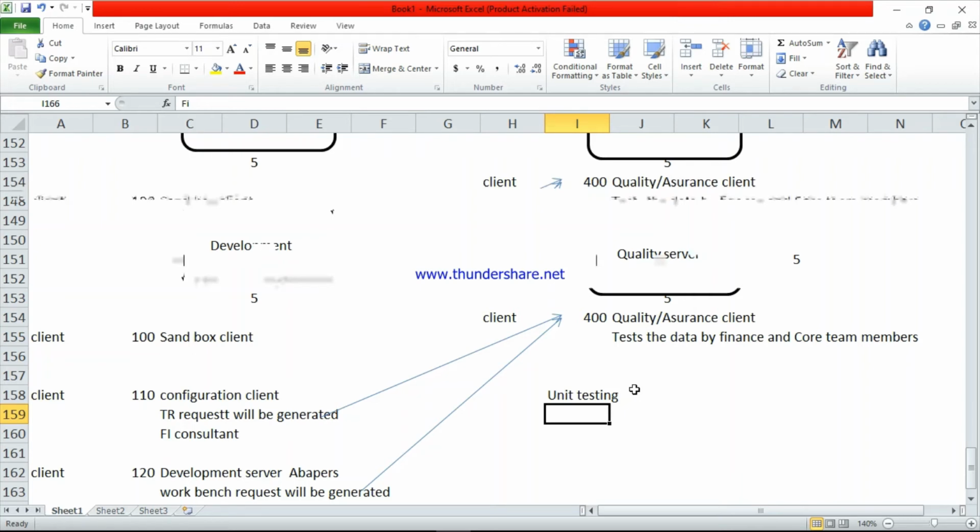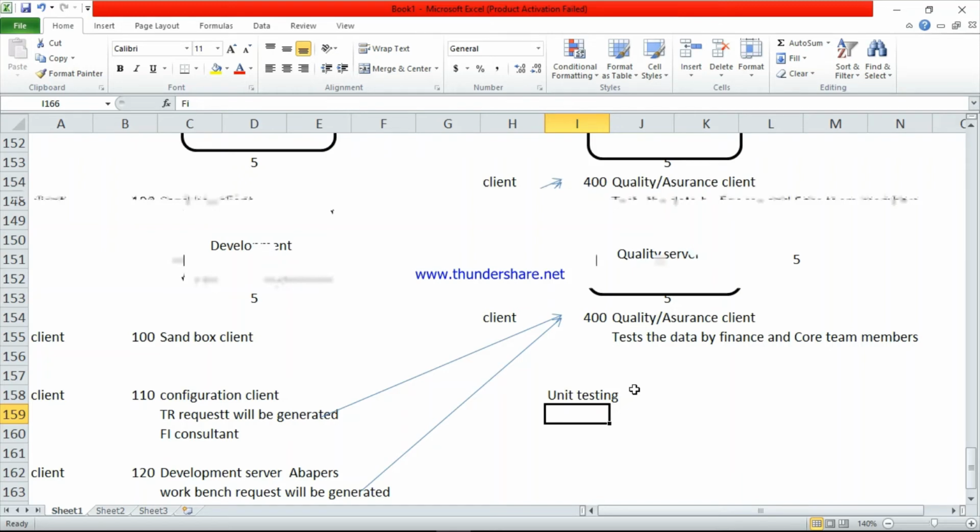And we have one more client in the same server. Take the example of client 210, training. This is a very important step. Once they complete this step, again they will go to this training purpose. So the training client is simple.